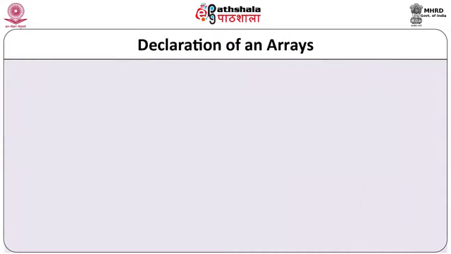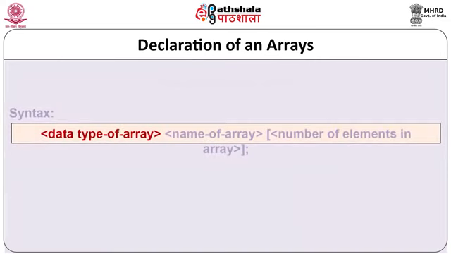Let us see the syntax of a one-dimensional array. On the screen you can see the syntax of a one-dimensional array, where you can see the data type of array, name of array and number of elements in array.